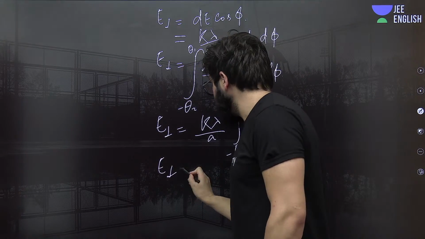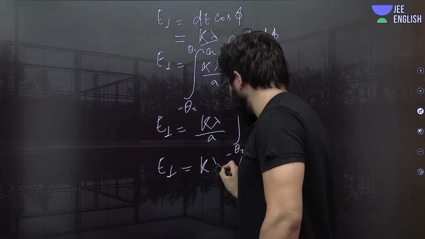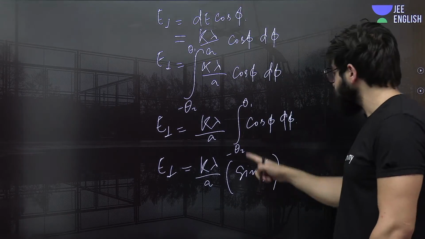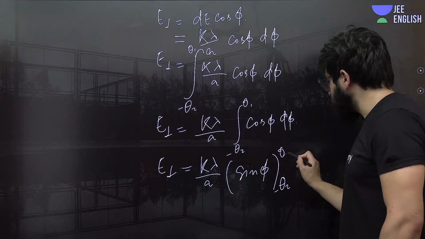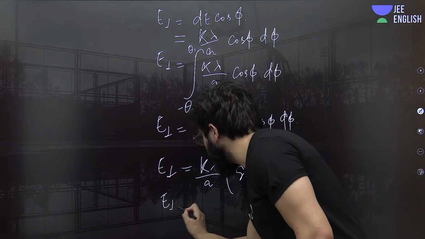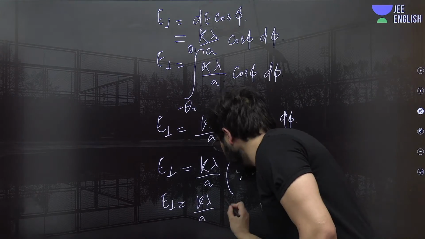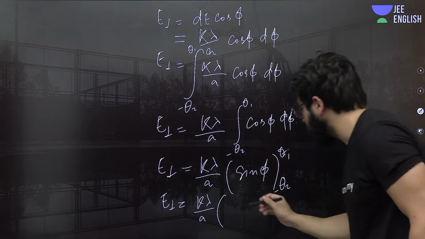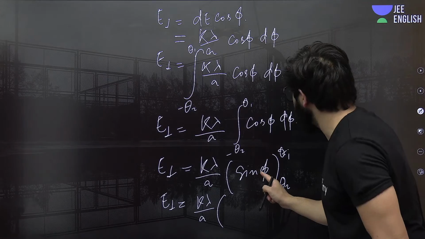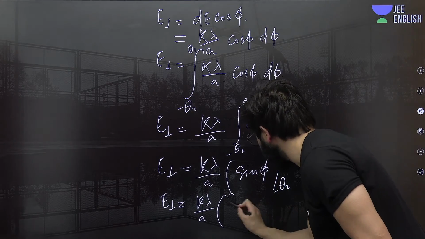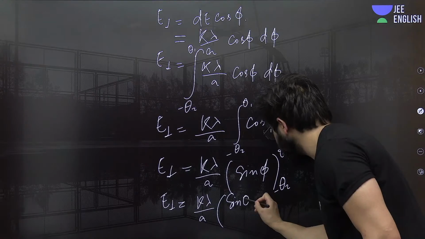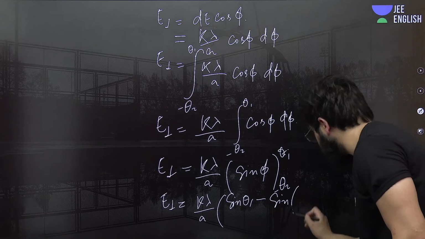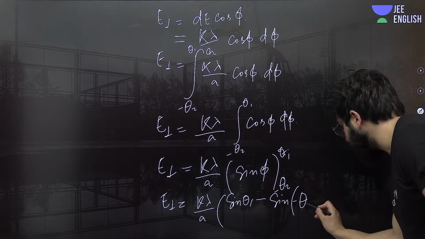Definitely. So E perpendicular will be K lambda upon A, and the integral will be sine of phi from minus theta 2 to theta 1 exactly. So E perpendicular will come out to be K lambda upon A. Instead of phi, we'll put theta 1, so it will be sine of theta 1, and then minus sine of minus theta 2.